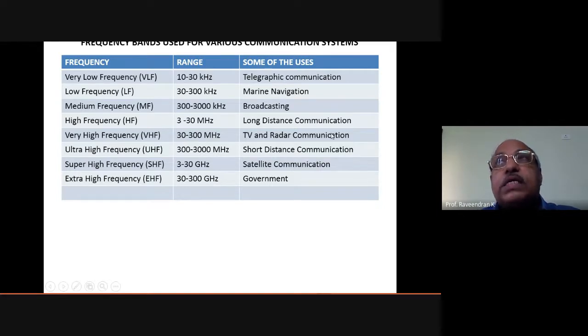For radar communication in airplanes, and of course radar communication in some sea areas, such long distance communication, we have to use this range of frequency, that is very high frequency range, VHF, that is 30 megahertz to 300 megahertz, and this is the transmission frequency of TV communication also.